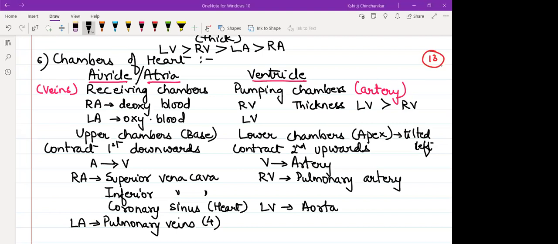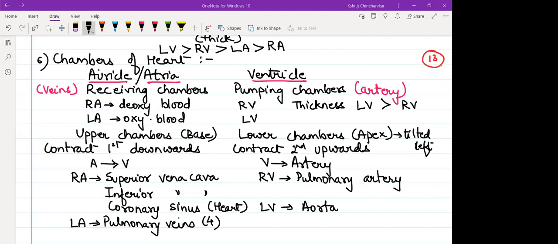The cavities in the bones are also called sinuses. Now, Moksha, wherever there is cavities, you can use the term sinus, wherever it is. Coronary sinus means the vein which brings the deoxygenated blood from the musculature of the heart only. सबसे पहले तो हार्ट को ब्लड सप्लाई देनी पड़ेगी ना प्रति मिनट, so that it continuously keeps on pumping blood.